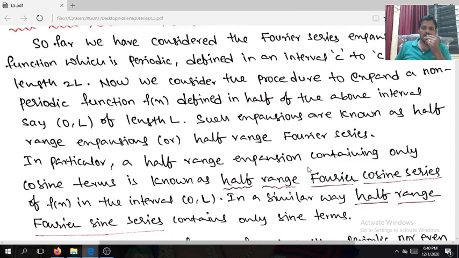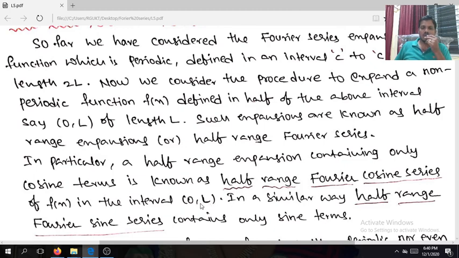Consider the half-range expansion of f of x, which is defined in 0 comma L. If the expansion contains only cosine terms, we say that it is the half-range Fourier cosine series.